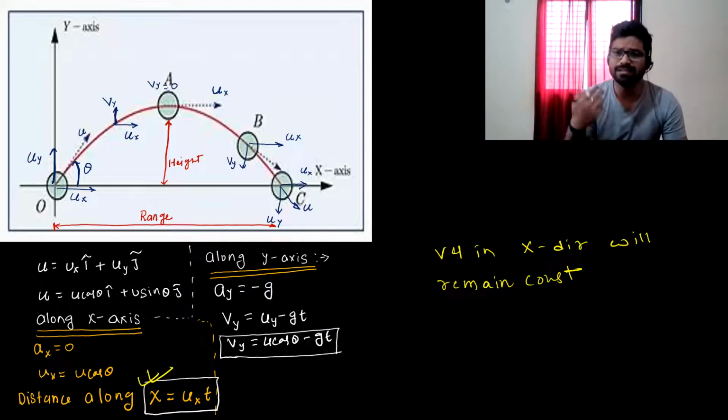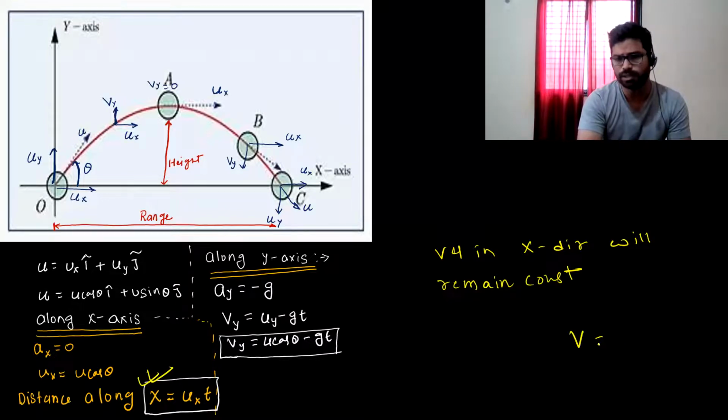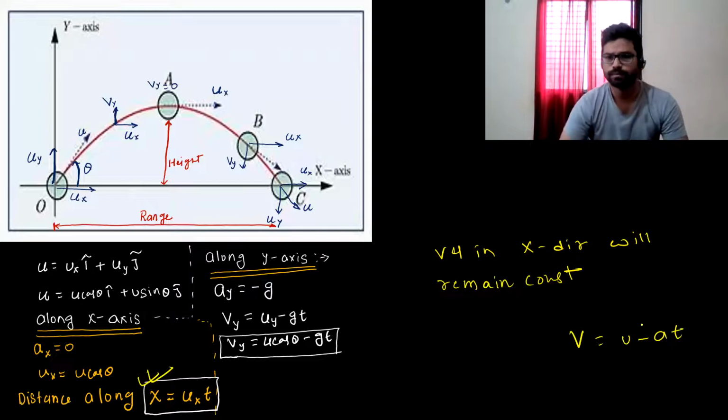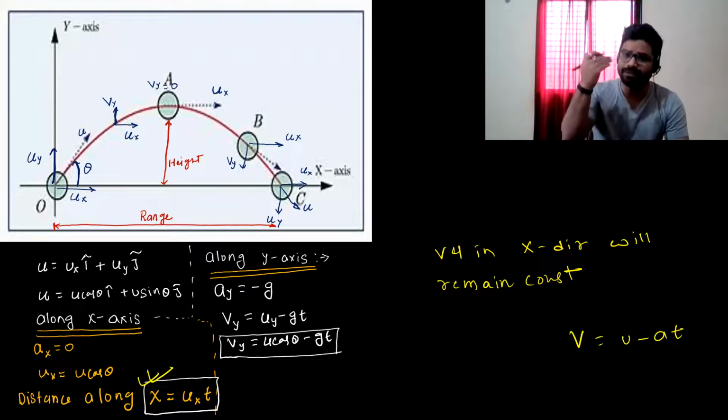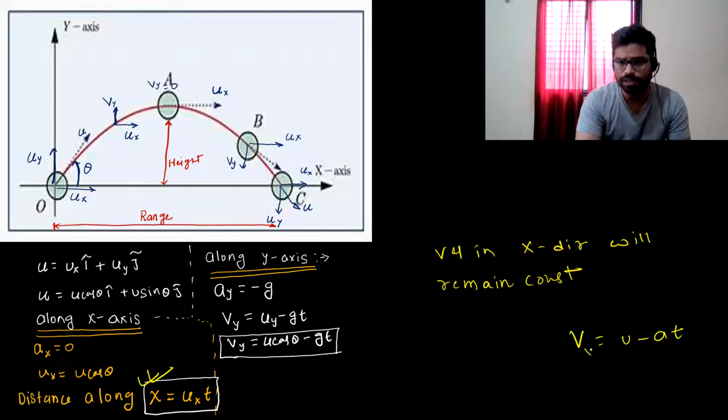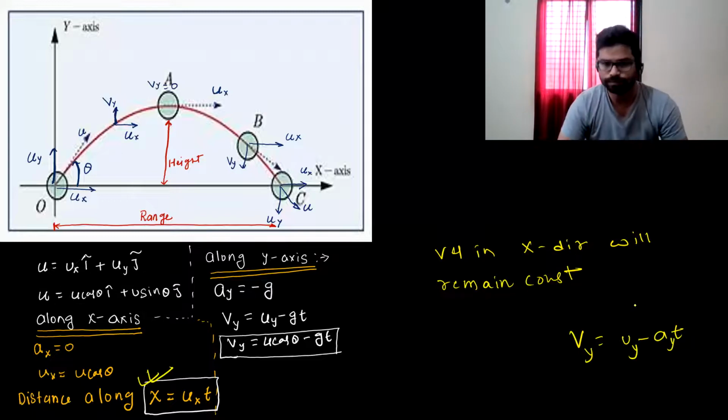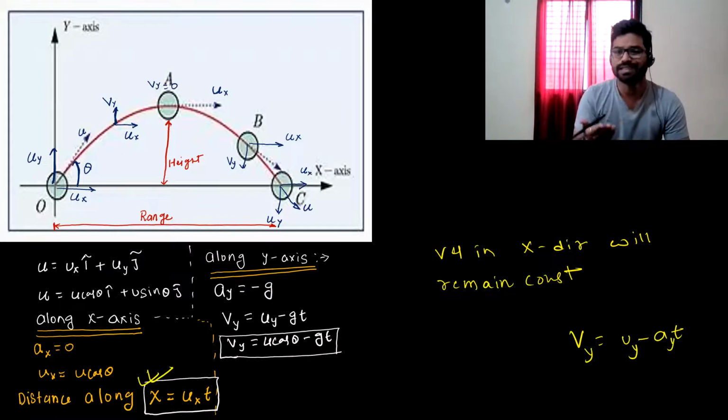Now at any instant, if I have to calculate velocity, we know the formula as v is equal to u for retardation minus a into t. But we are talking about velocity in y direction. So I'll write final velocity in y direction is equal to initial velocity in y direction minus acceleration in y direction into time. Or we can simply write Vy is equal to u sin theta minus gt.